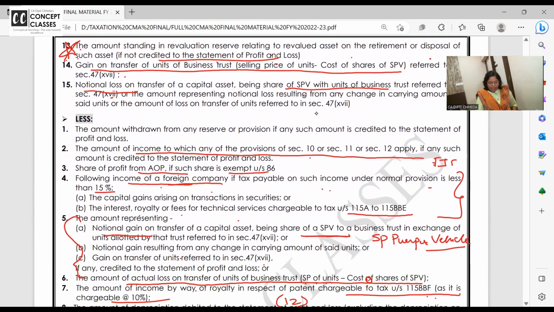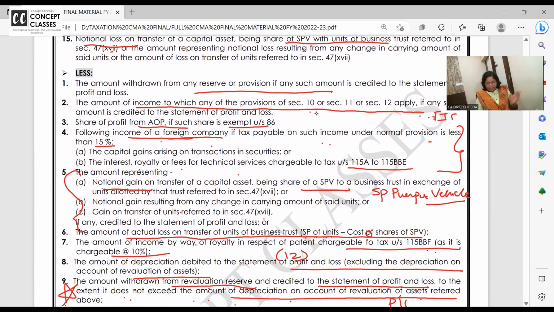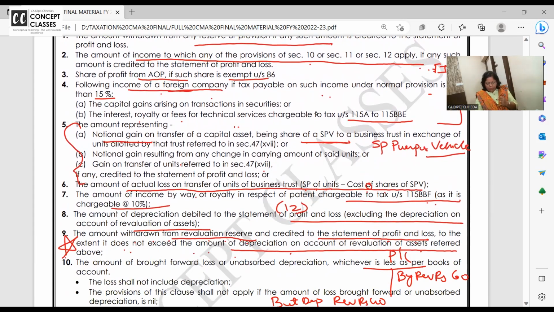Less column. Amount withdrawn from reserves or provisions, remove. In exempt income, 10, 11, 12, remove. Share of profit of AOP, remove. If some foreign income is taxable at less rate, remove. Notional gain, remove. Actual loss on the SPV, allowed, so less. Patent and all chargeable at 10%, MAT is not applicable, remove.